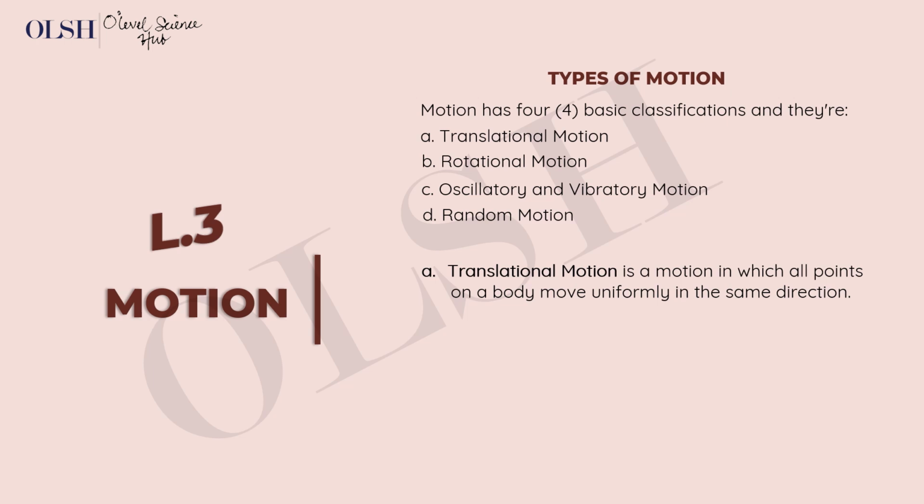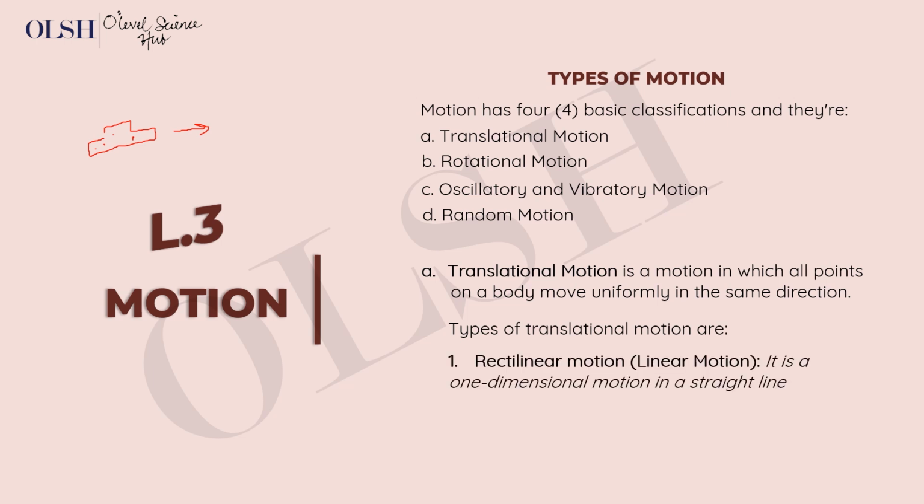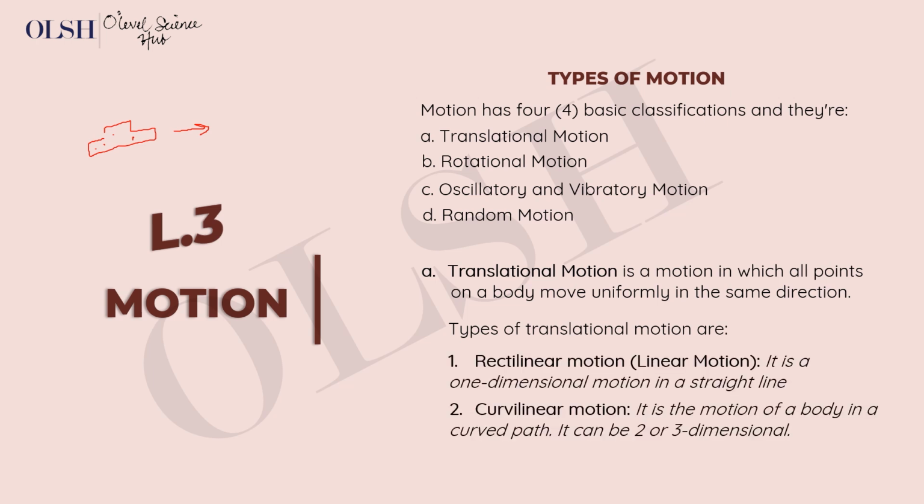Let's talk about the first one, translational motion. It's a motion in which all points on a body move uniformly and in the same direction. So what it's trying to say is, if we have a body, let's say we have this shape moving in this direction, every single point on this body will move in that same direction. If that happens, then that's translational motion. Translational motion can be divided into two parts: you have the rectilinear motion and the curvilinear motion.